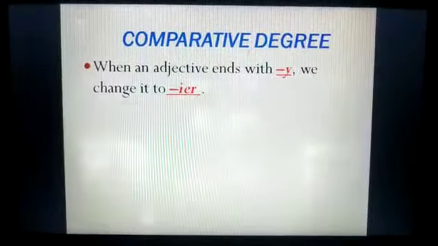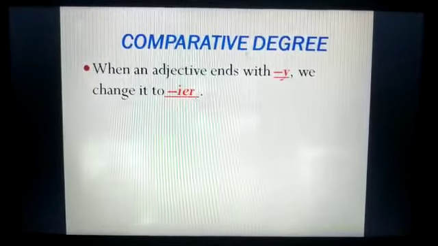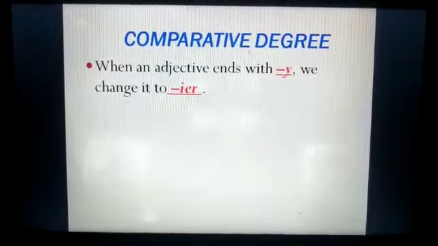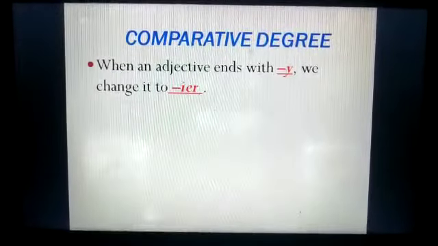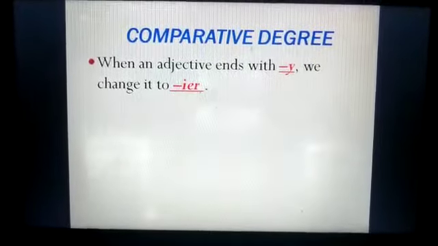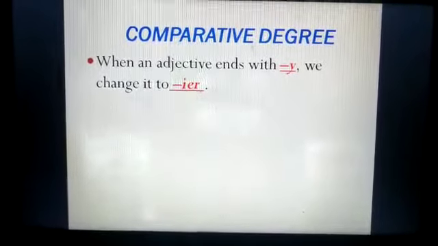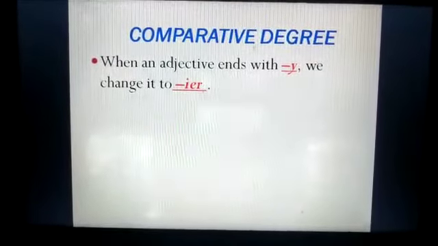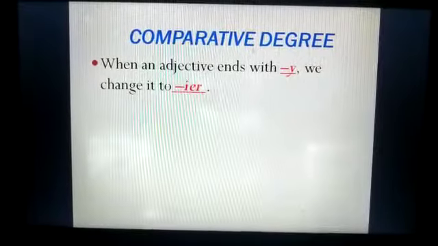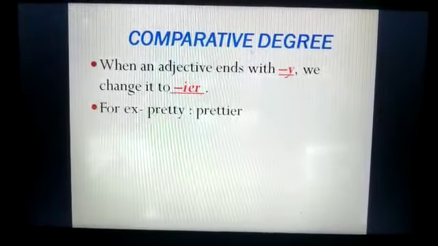Now let's see another rule for comparative degree. When an adjective ends with y, we change it to IER. Okay, whenever an adjective is ending with y, मतलब उसकी spelling में last letter y है, then we will change that y to IER. We will remove that y and we will add IER. Now let's see few examples.